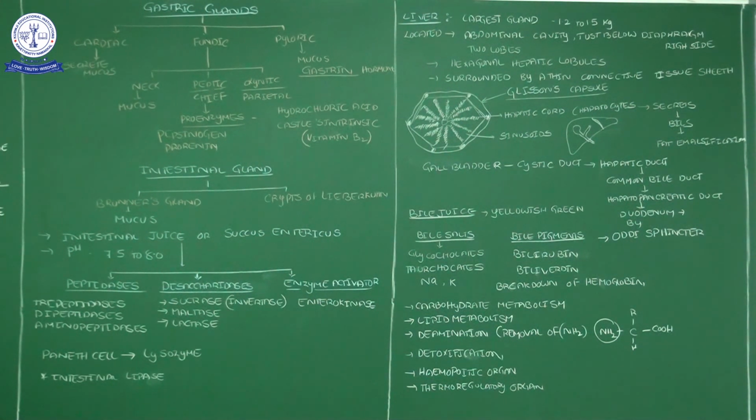The hepatopancreatic duct, at the duodenum, secretes the bile. I mean, bile is released into the alimentary canal. At the duodenal region, the hepatopancreatic duct opens into the alimentary canal. At that place, one sphincter is there. That sphincter's name is the sphincter of Oddi. Up to now we have seen several sphincters previously. The sphincter of Oddi is one of the important things.